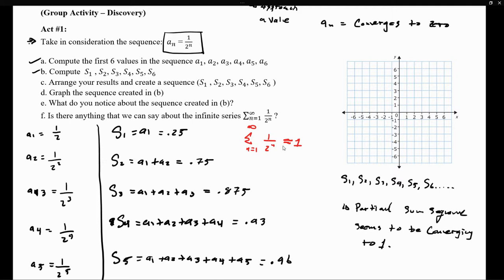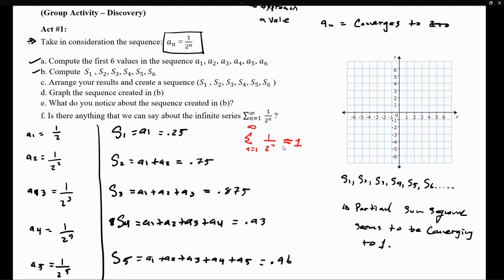So this is one of those examples where that situation happens. You're adding infinitely many numbers, but after a certain point in time, you're just going to be adding zeros. So the sum of all those infinitely many numbers is the addition of all those numbers before you start approaching 0, or before your values are getting so close to 0 that we can just assign a value of 0. And this is an interesting concept to understand.